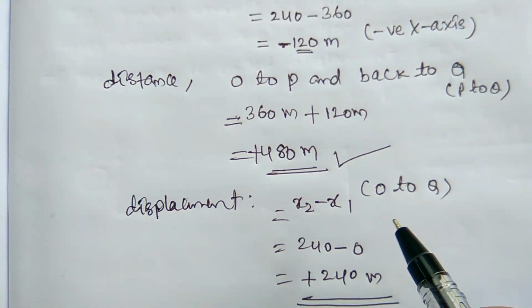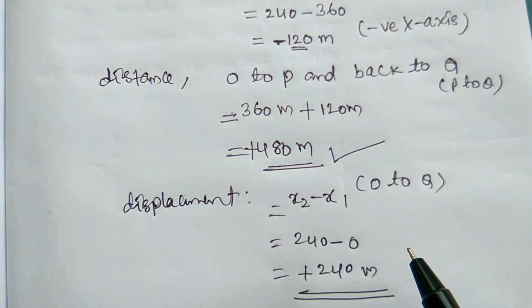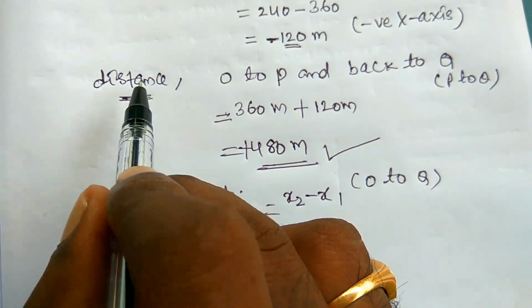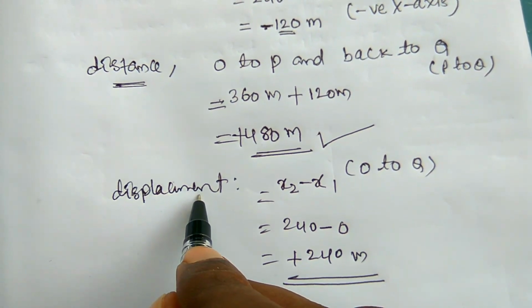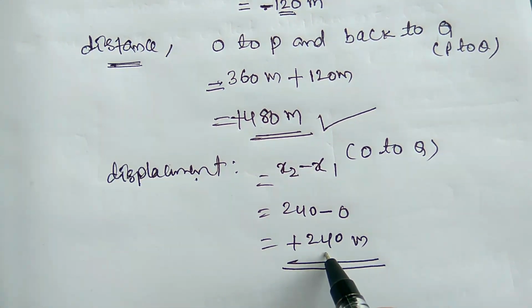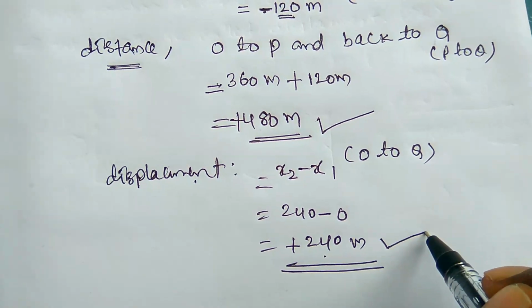Okay na? The positions are same, but distance is the total path length covered by the object or the car, but displacement is the shortest distance between the initial and the final positions. That is the displacement.